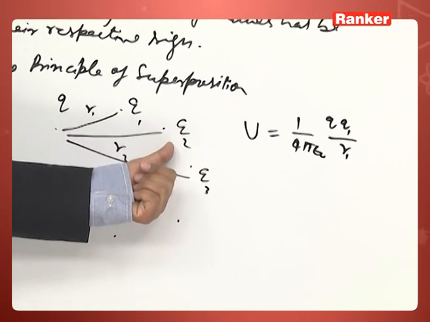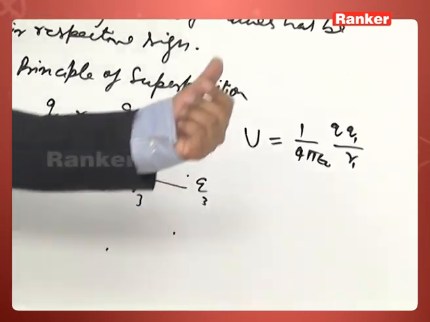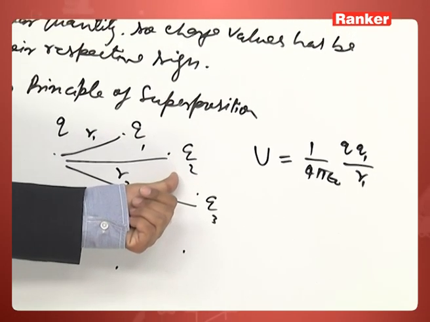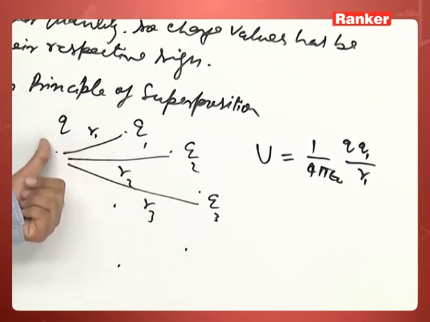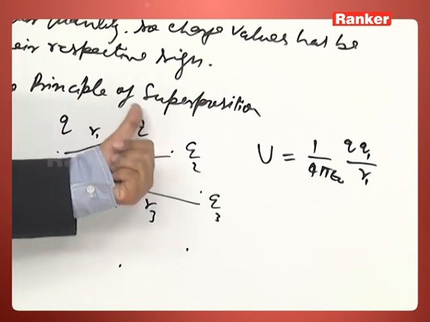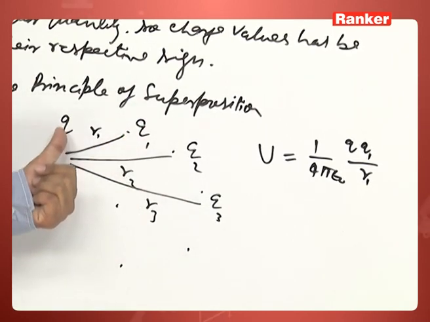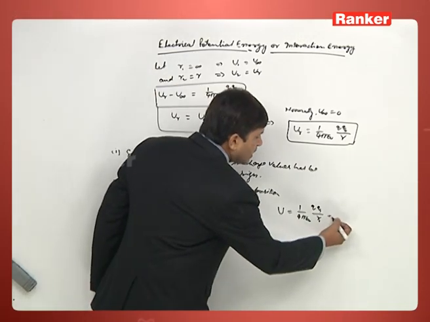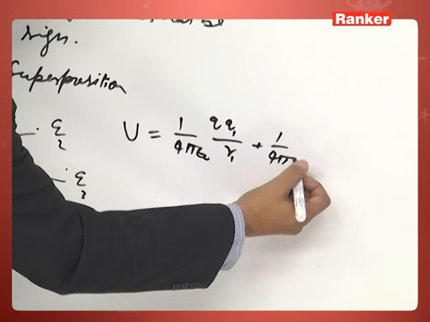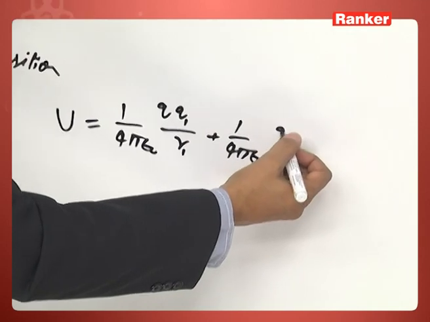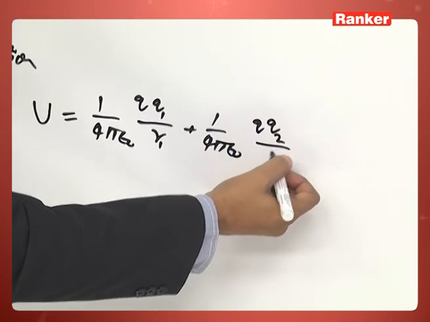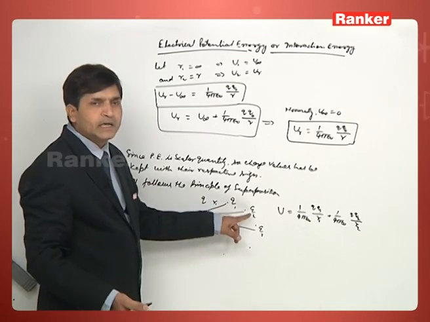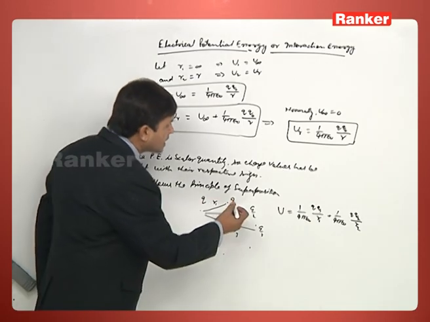Now, if I bring another charge Q2 from infinity, that charge will come under the influence of the electric field produced by the charges Q and Q1. When it comes under the influence of charge Q, we can write Q Q2 by r2, and simultaneously it is coming under the influence of charge Q1 also.